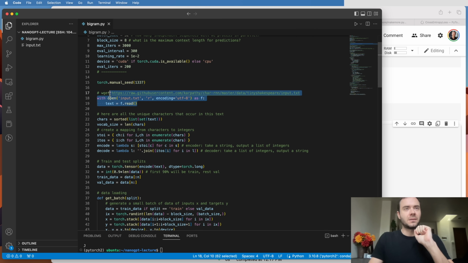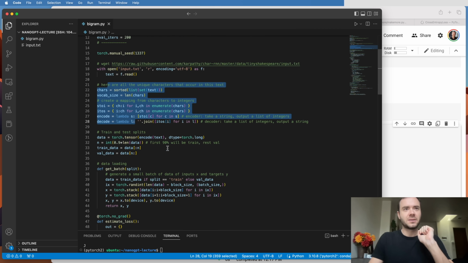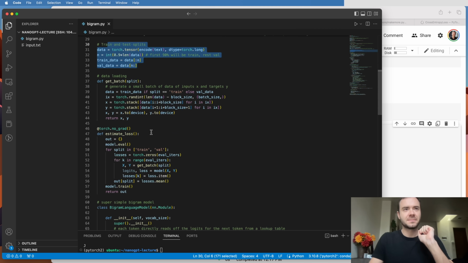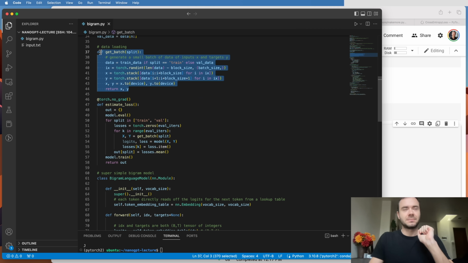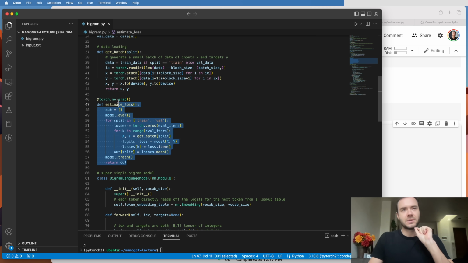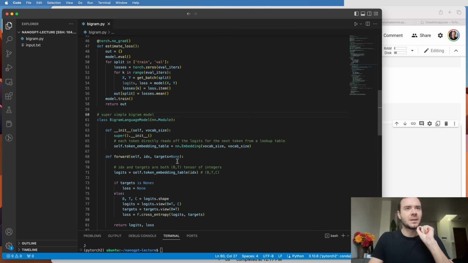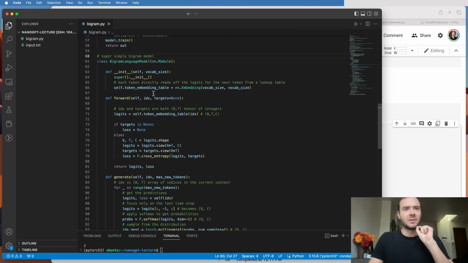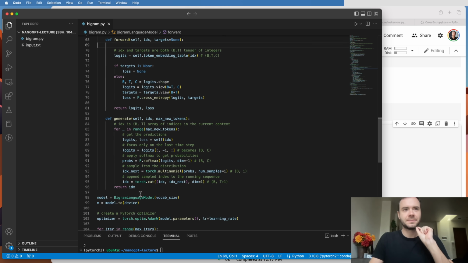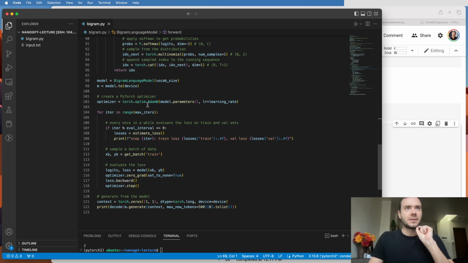Reproducibility, read data, get the encoder and the decoder, create the train and test splits, use the data loader that gets a batch of the inputs and targets. This is new, and I'll talk about it in a second. Now, this is the bigram language model that we developed, and it can forward and give us logits and loss, and it can generate. And then here, we are creating the optimizer, and this is the training loop. So everything here should look pretty familiar.